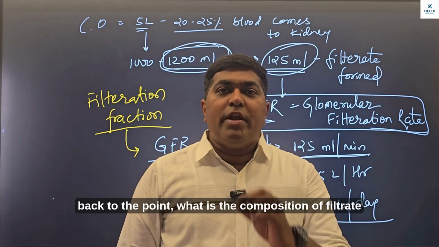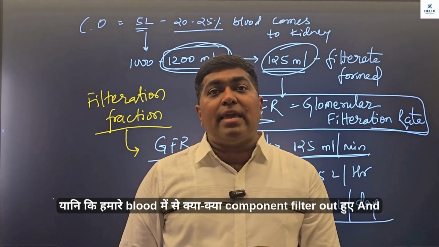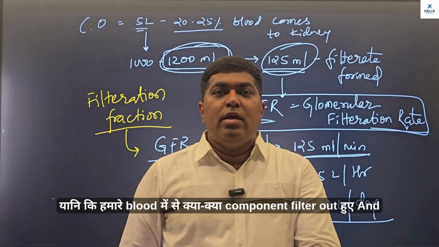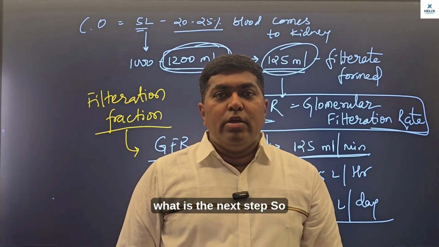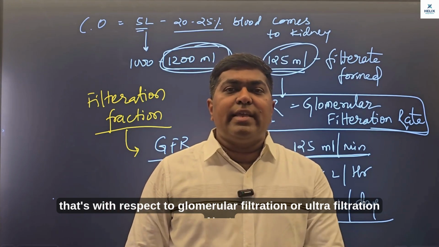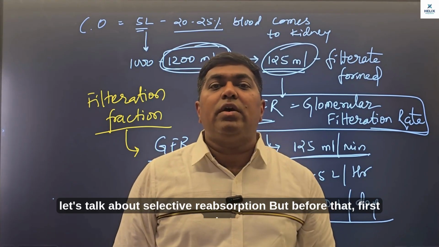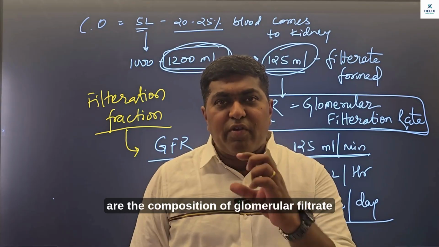Coming back to the point, what is the composition of filtrate? यानी कि हमारे ब्लड में से क्या क्या कंपोनेंट फिल्टर आउट हुए, and what is the next step? So that's with respect to glomerular filtration or ultrafiltration. Next, let's talk about selective reabsorption. But before that, first, what is the composition of glomerular filtrate?